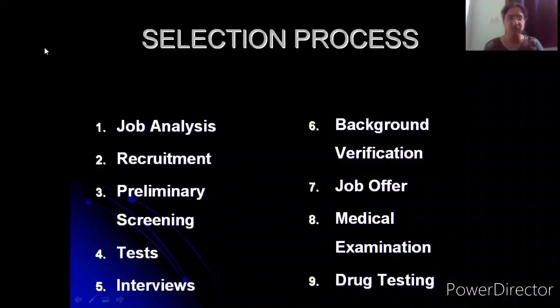There are several ways in which drug testing can be done. Urine analysis is one. Then a sample of the hair. So a hair sample is another way in which drug testing can be done. So yes, there are several methods which companies do adopt. Mostly drug testing is normally done in big MNCs. Smaller companies might not actually do this, but in huge MNCs, people tend to go through almost all these selection processes when they are getting selected for the company's post.